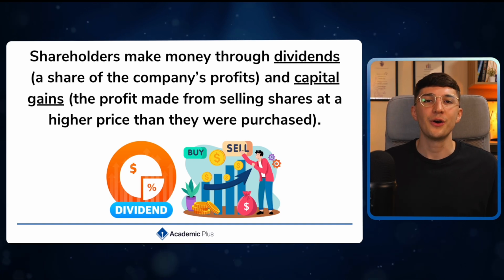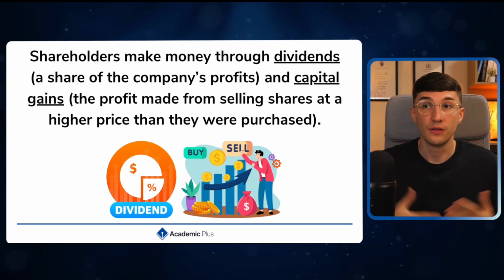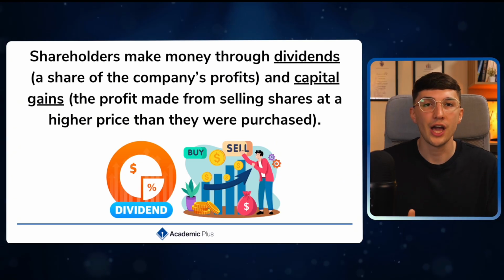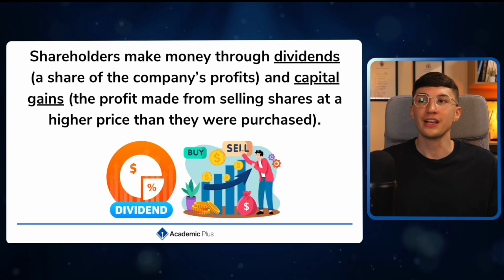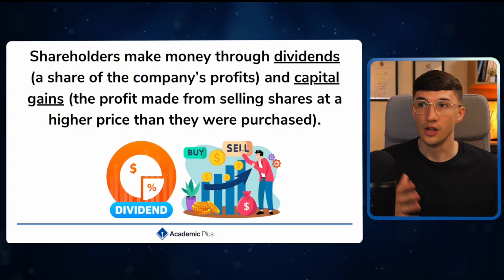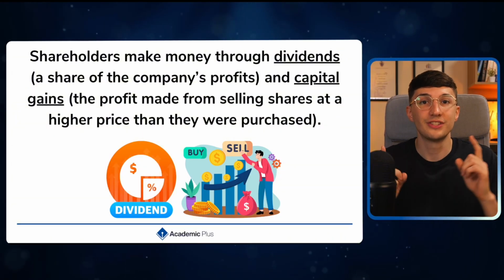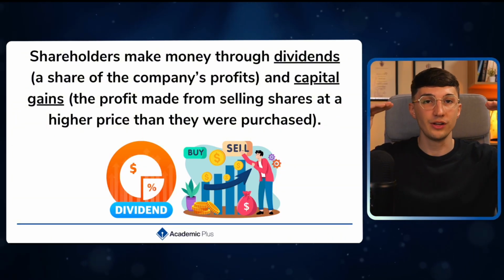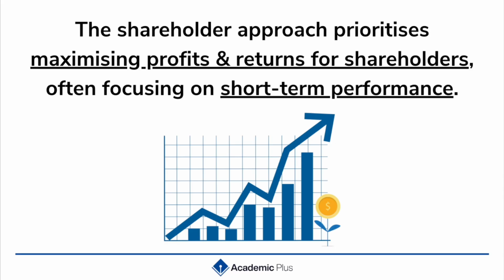Now, remember, a shareholder makes money in two different ways. The first one is through dividends, a share of the company's profit. And the second one is our capital gains. So the profit that they would make from selling their shares at a higher price than they originally bought it for. So when we are looking at the shareholder approach, we are just trying to maximize our shareholder returns.